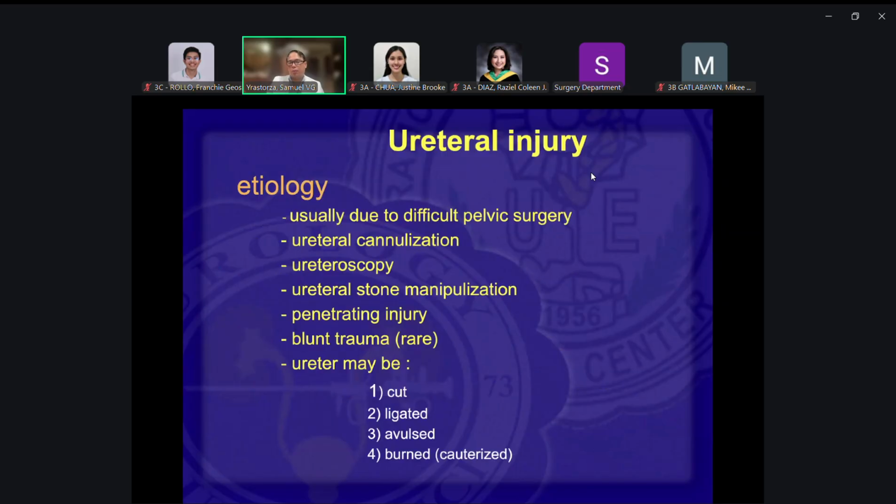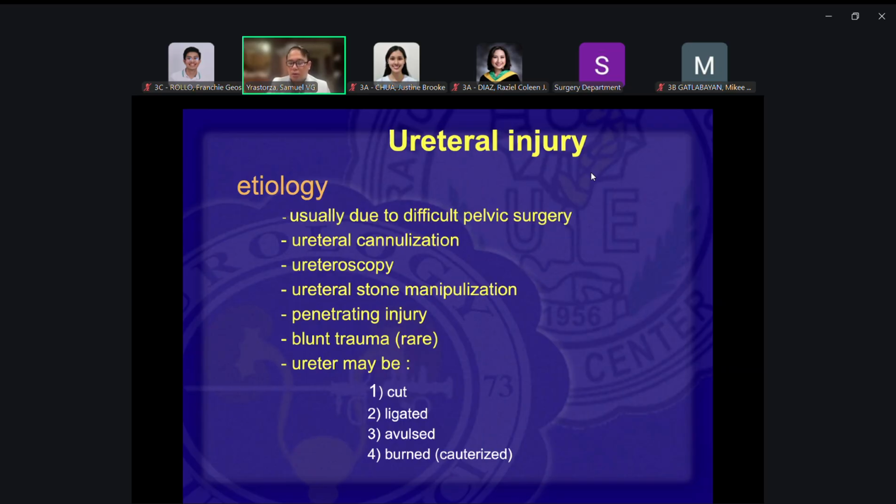Okay, now we talk about ureteral injury. Imagine the ureter. It's long, but it's only a very small tube in the urinary tract system. It's only about 2 to 8 millimeters in diameter in some areas, and up to the area of the bladder, it will be around 1 to 5 millimeters.